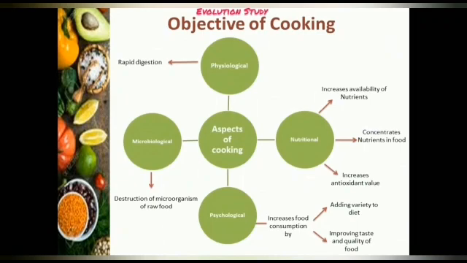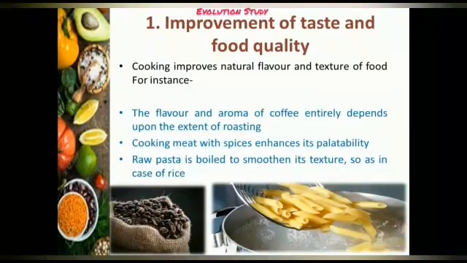Then the aspects of cooking can be of two types. Microbiological, which gives destruction of the microorganisms of raw food, and nutritional, which increases the availability of nutrients, concentrates the nutrients in food, and also increases the antioxidant value. And last, the psychological values. It increases food consumption by adding variety to the diet, and it also improves the taste and the quality of food.